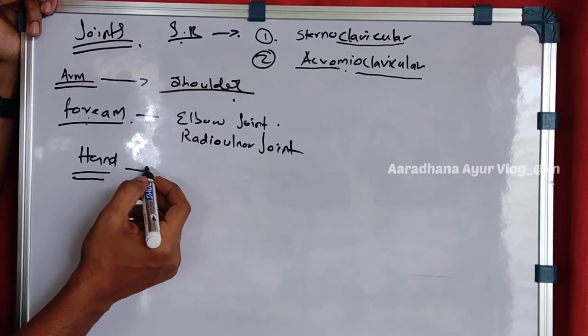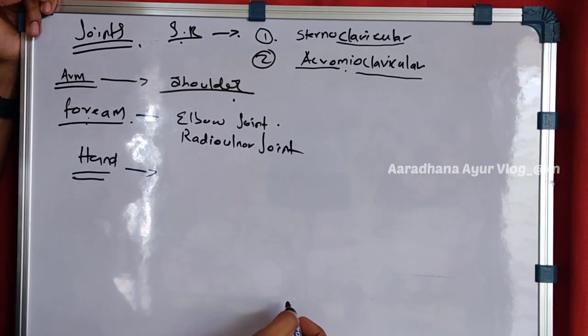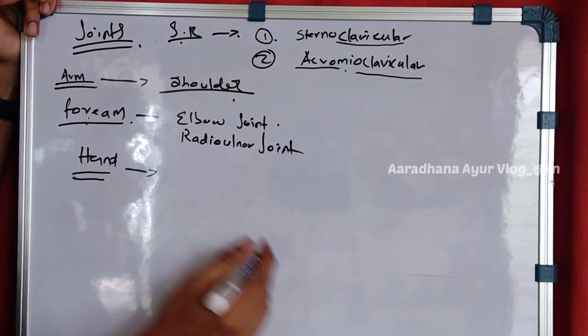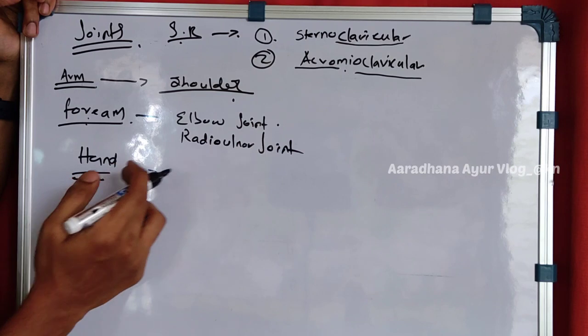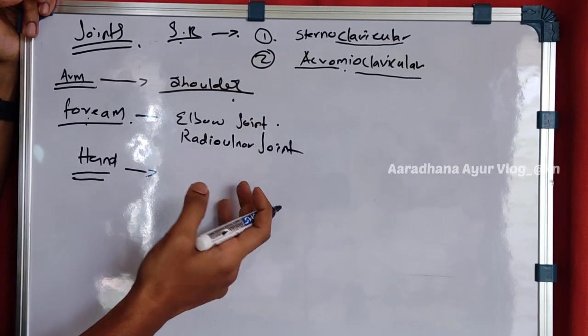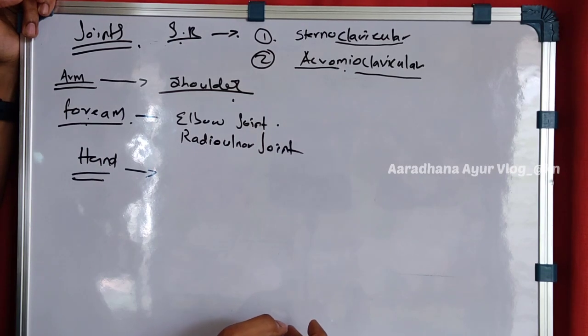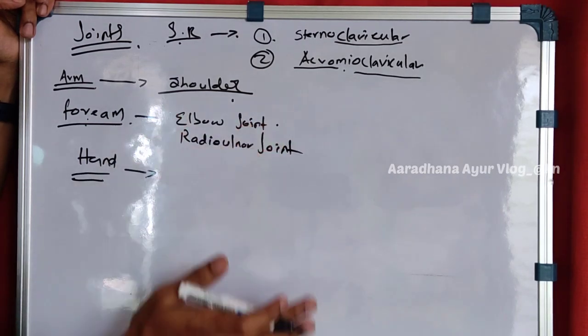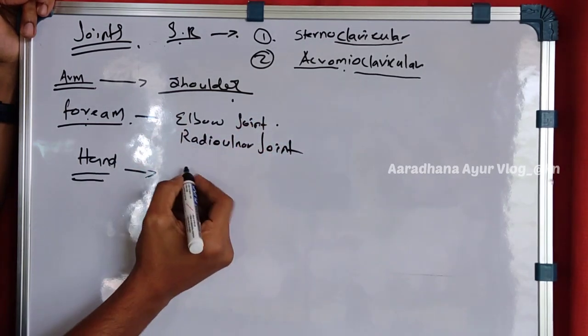Next one is the hand part. In the hand, the wrist joint, you know the wrist is there, 8 carpal bones are there, so they make the wrist joint. Many joints are there because 14 small phalanges are there, 5 metacarpals are there. So I will write the joints, and we will study in detail in the later part.